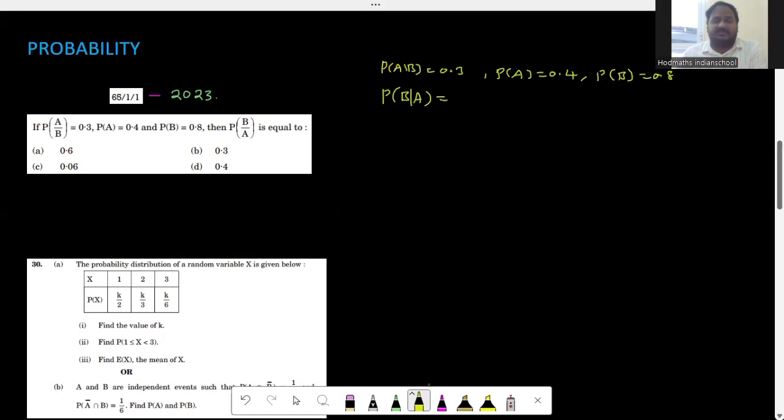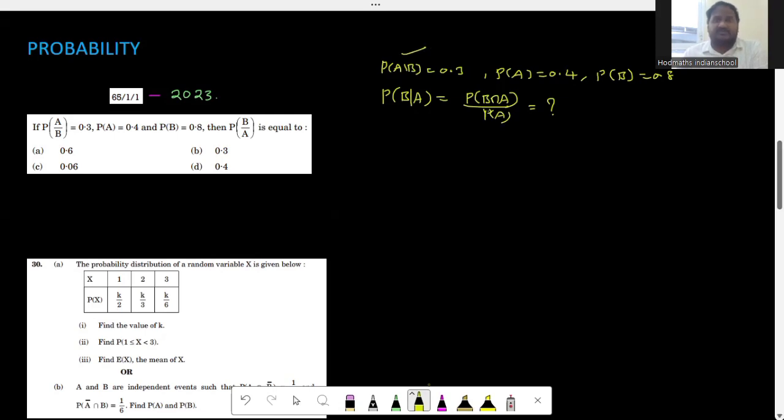What is the formula for probability of B given A? Probability of B intersection A divided by probability of A, right? This is what we need to find. In order to find it, we need probability of B intersection A. That is not given. So first thing that we have to find is probability of B intersection A. How do you find this value?